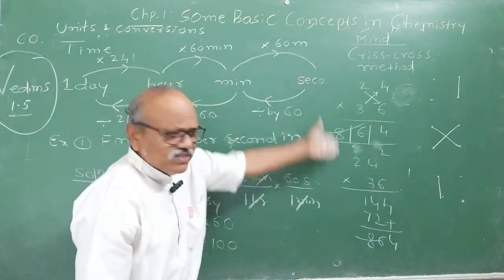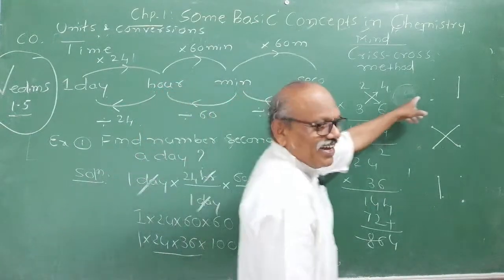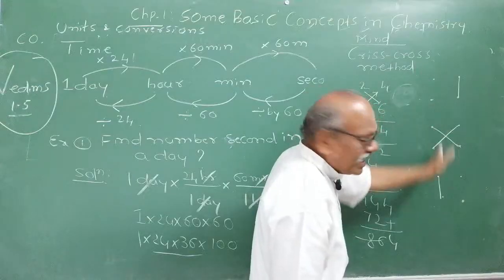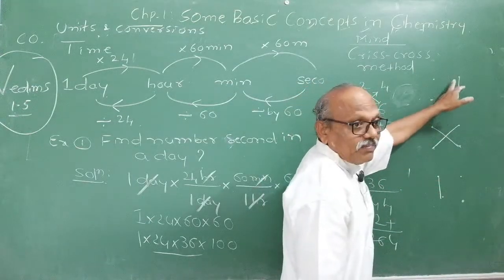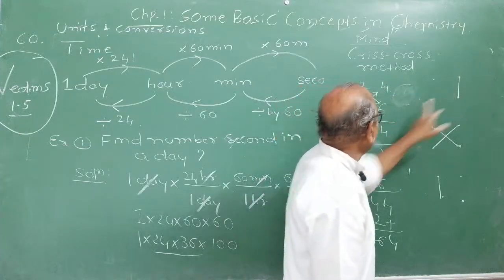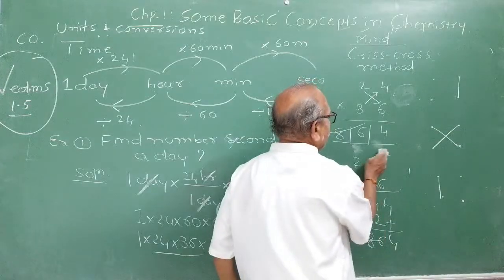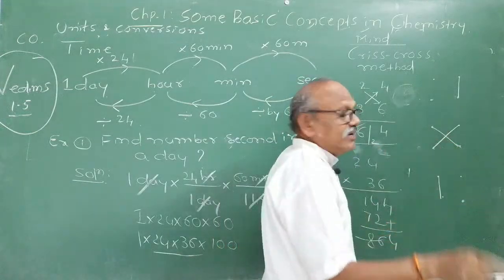After some good practice, you can improve very fast. Have these dots diagram. This is the diagram which directs you how to do it. First of all, you have to multiply the unit places. 6 4s are 24. Write, carry 2 here. Then diagonally multiply and add.